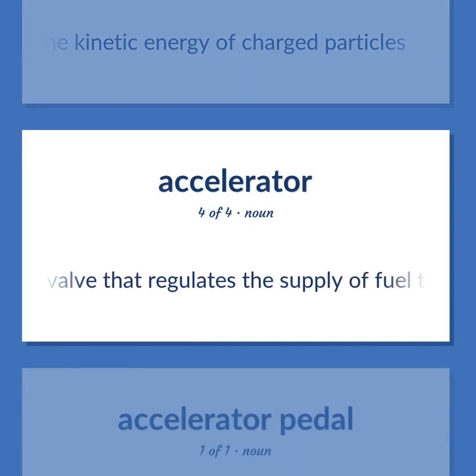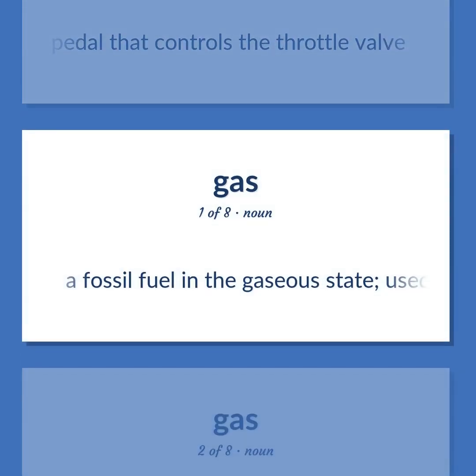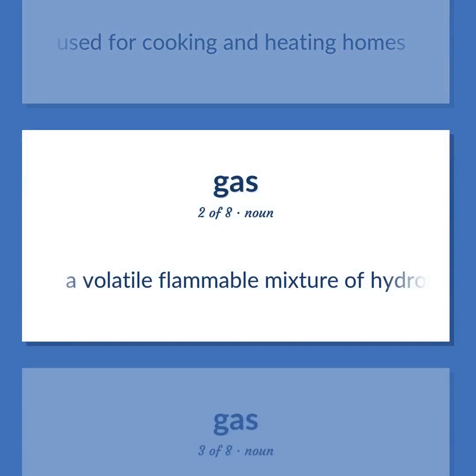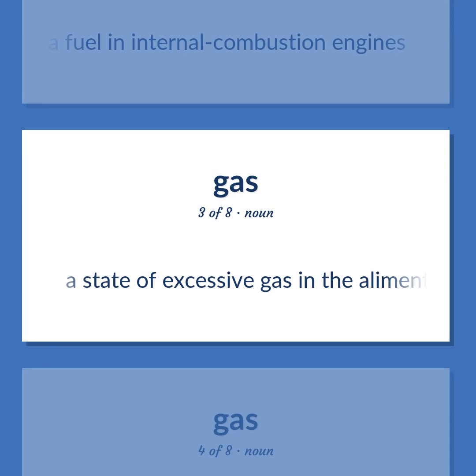A valve that regulates the supply of fuel to the engine. A pedal that controls the throttle valve. A fossil fuel in the gaseous state, used for cooking and heating homes. A volatile flammable mixture of hydrocarbons, hexane and heptane and octane etc., derived from petroleum, used mainly as a fuel in internal combustion engines. A state of excessive gas in the alimentary canal.